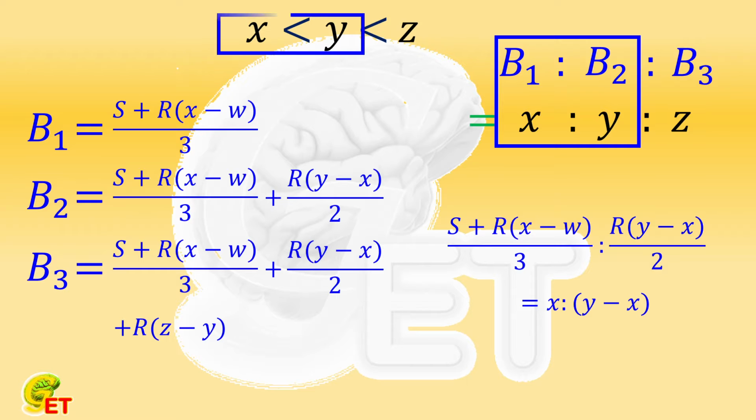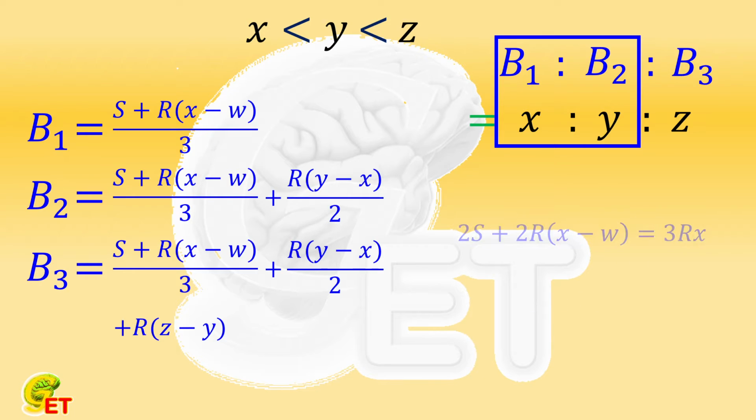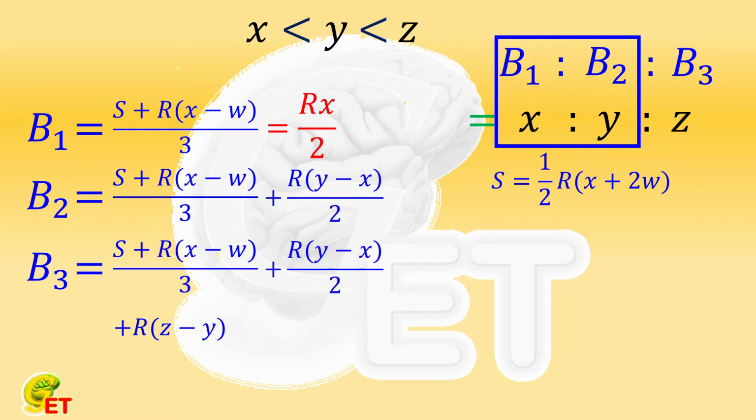Since X is not equal to Y, Y minus X can be removed. So twice S plus twice R times (X minus W) equals 3 times R times X. That is, S equals half of R times (X plus twice W). Bringing it into the expressions of B1 and B2, we get that B1 equals half of R times X, and B2 equals half R times Y.